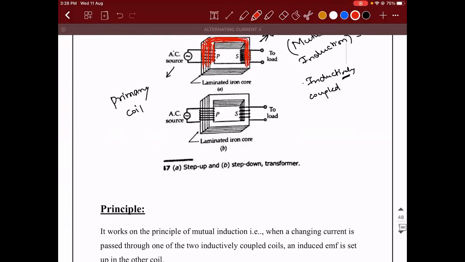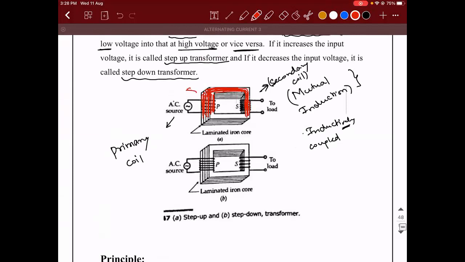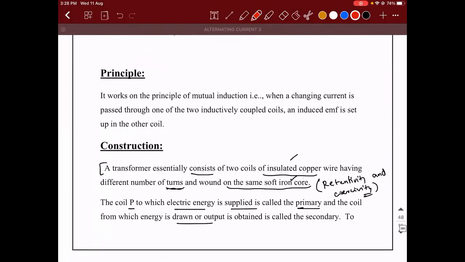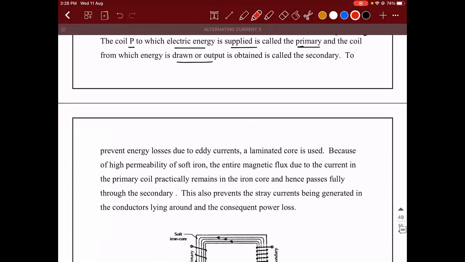But we need to remember that this flux is alternating, meaning it is changing with respect to time, due to which eddy currents will get generated. To avoid these eddy currents, we need to use a laminated core.